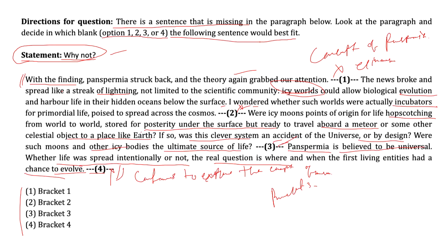So hence we can find that the statement "Why not" should be placed in bracket 3 to make the paragraph complete and logical. So: "Why not panspermia is believed to be universal, whether life was spread intentionally or not. The real question is where and when the first living entities had a chance to evolve." On the basis of that, the statement "Why not" should fit in bracket 3. I hope you got clear.